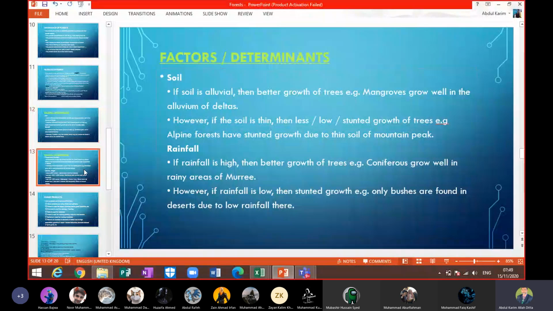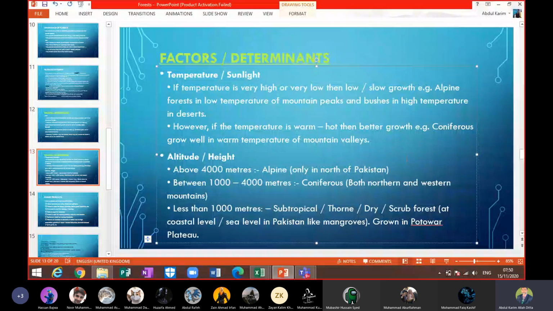Temperature and sunlight. This is the third determinant, or factor. If temperature is very high or very low, then there is low and slow growth, like alpine forest in the low temperature of mountain peaks, and bushes in the high temperature of the desert area. However, if the temperature is warm, then there is better growth. For example, conifers grow well in the warm temperature of mountain valleys.